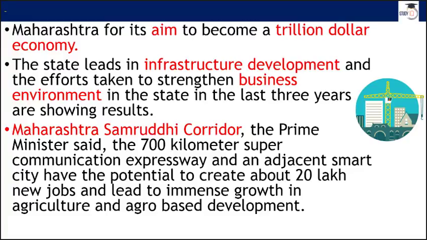With this, the Prime Minister also congratulated Maharashtra for its aim to become a $1 trillion economy. Now, the aim of our country is a $5 trillion economy, and Maharashtra is a state that is aiming to become a $1 trillion economy itself. If we have 5 different states, and each aims to clock a $1 trillion economy, then we'll get this $5 trillion economy just from 5 states, and then you have other states. So we will easily cross this 5 trillion mark.